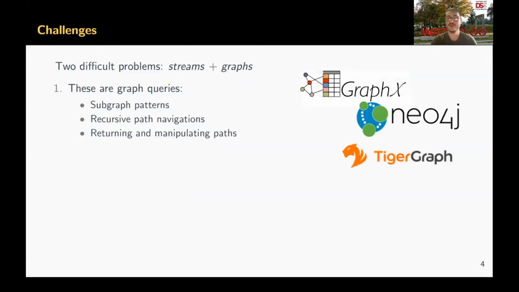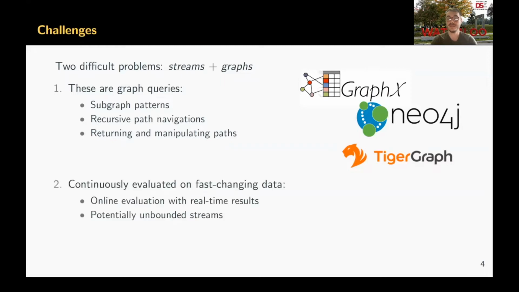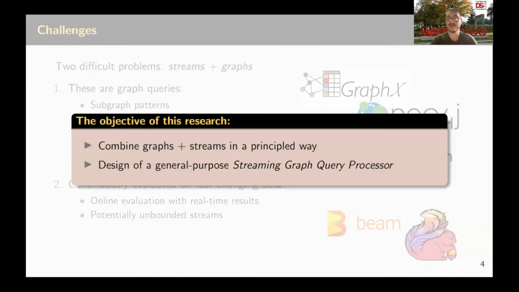We do have a number of systems that focus on processing graph workloads, such as graph databases or graph processing systems. However, these systems focus on the snapshot model. But these applications that process streaming graphs require queries that are continuously evaluated on fast-changing data. And the stream processing systems provide the capabilities to deal with potentially unbounded streams and provide the primitives for online evaluation of queries to ensure real-time results. However, these systems do not support graph workloads. This is the main motivation of our paper.